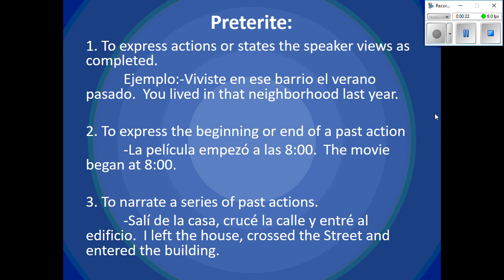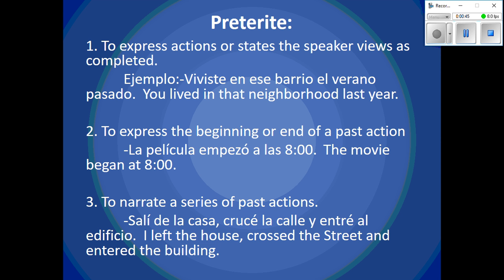You're going to use preterite to describe actions or states the speaker views as completed. For example, ¿viviste en este barrio el verano pasado? You lived in that neighborhood last year. To express the beginning or end of a past action: La película empezó a las 8. The movie began at 8.